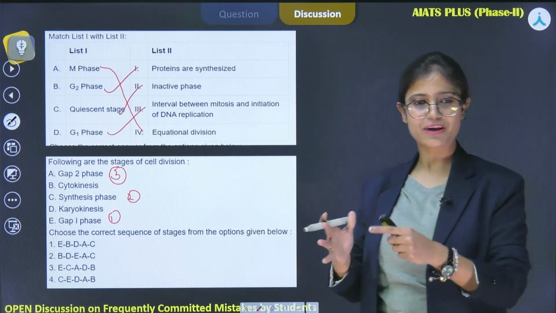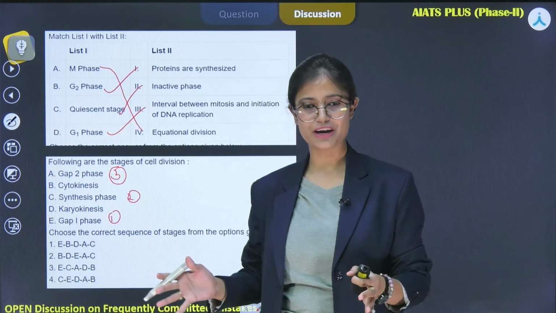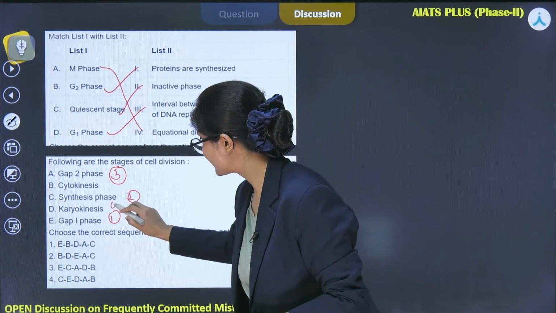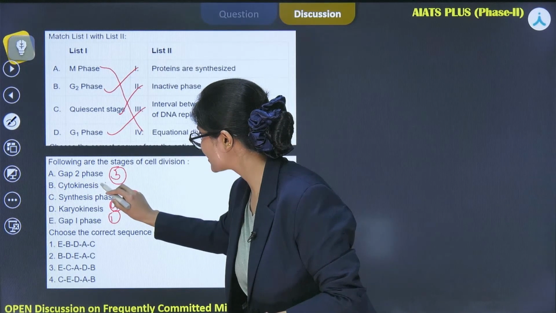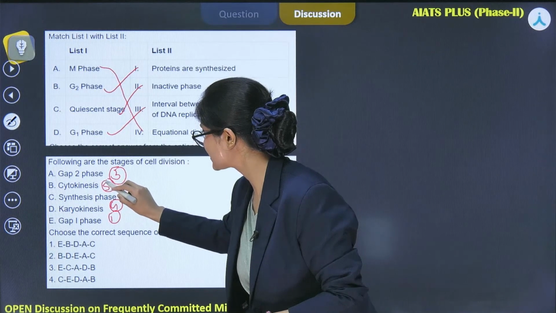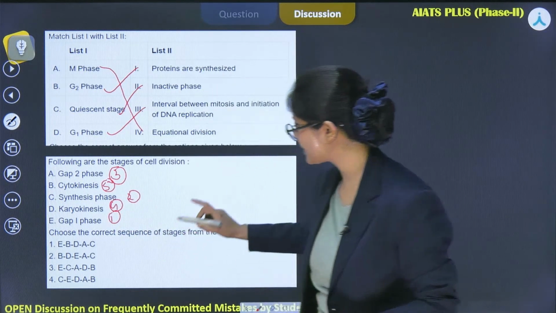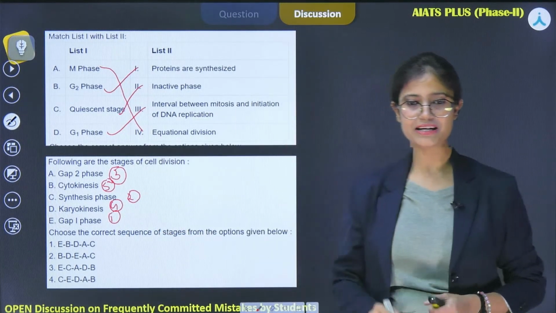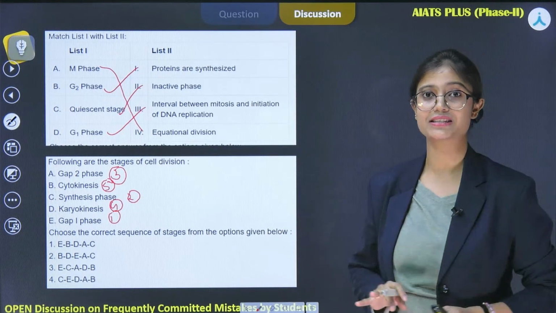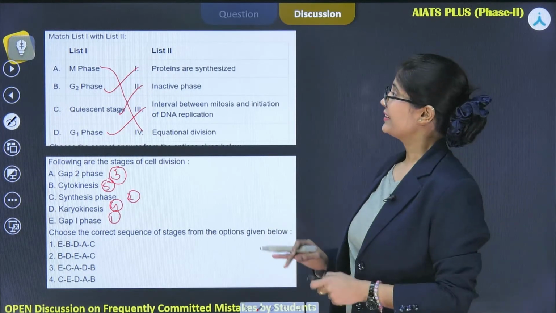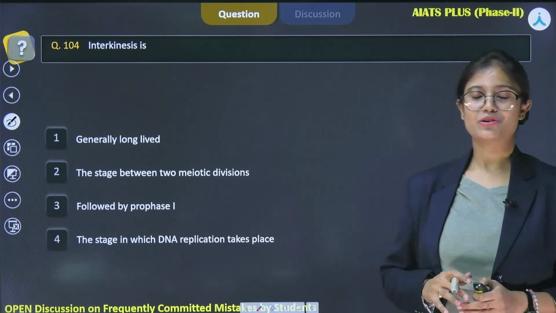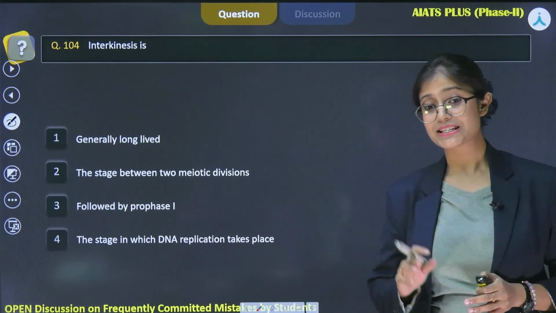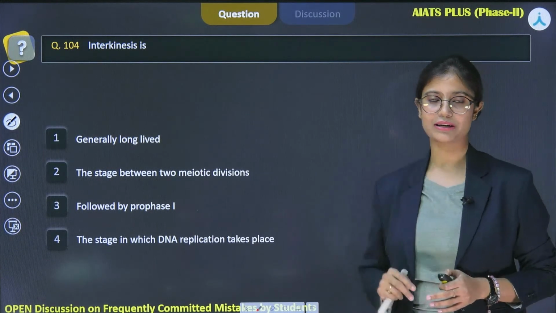Which will divide first, the nucleus or the cytoplasm? So karyokinesis will take place and after that cytokinesis will take place, that means division of cytoplasm. The correct sequence is ECADB, right? So this is how we actually hit the correct answer from the questions. Now let's proceed to the next question. Yes, Bimal, very good, karyokinesis and then cytokinesis, absolutely correct.